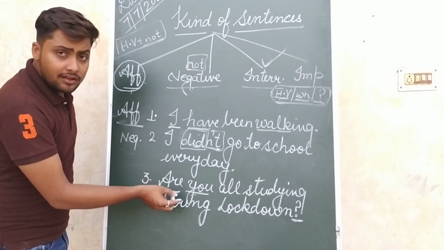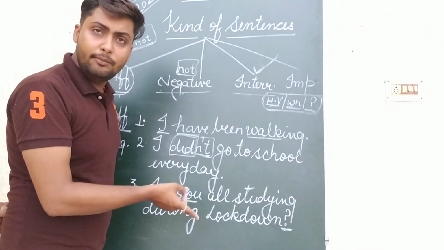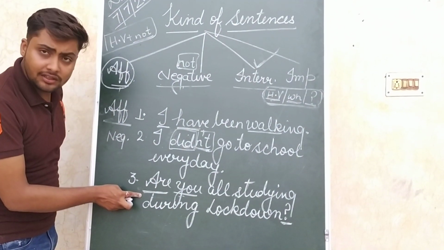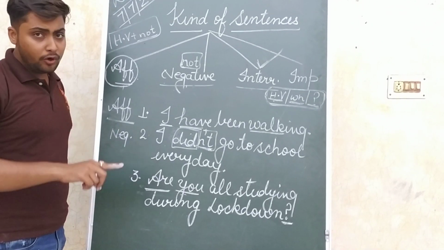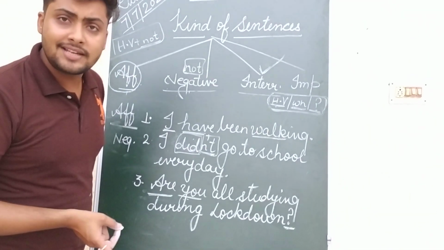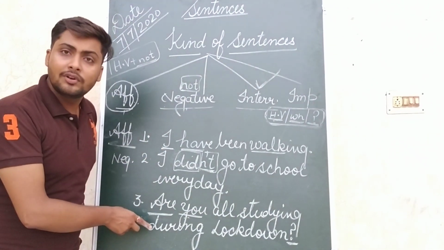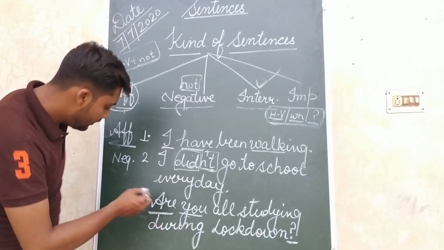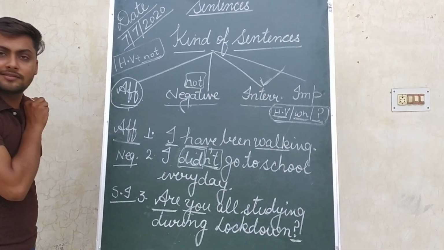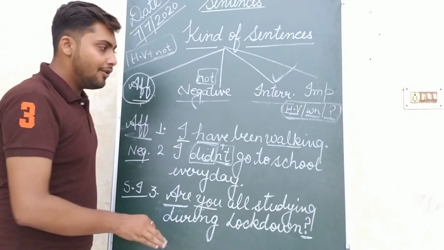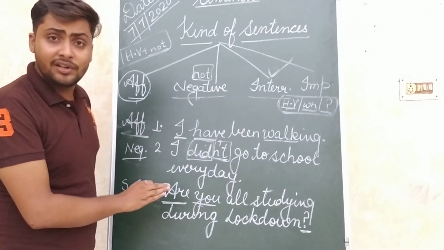But now come to the sub part of interrogative sentence. I told you whether you will have a helping verb or you will have a WH word. What are we having? We are having a helping verb. Only helping verb is there. And I told you whenever your sentence starts with only a helping verb, it is in the category of single interrogative. So this is a single interrogative sentence. Okay. So now I hope everything is clear to everyone.